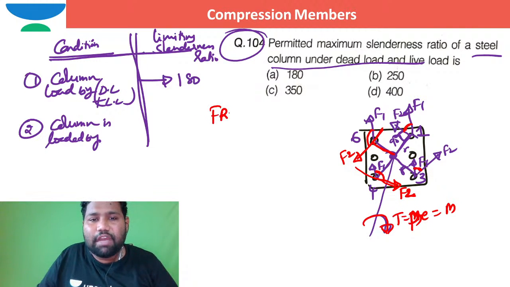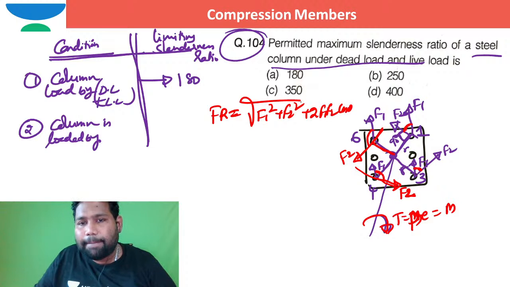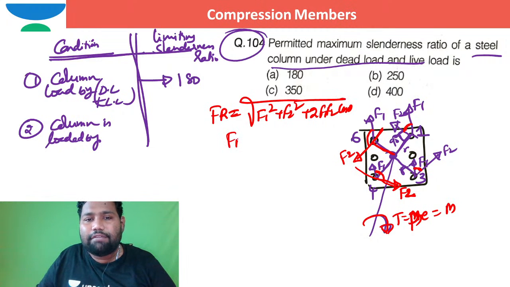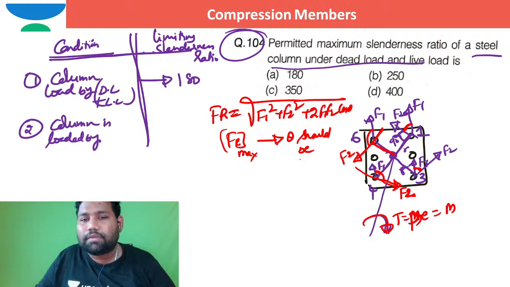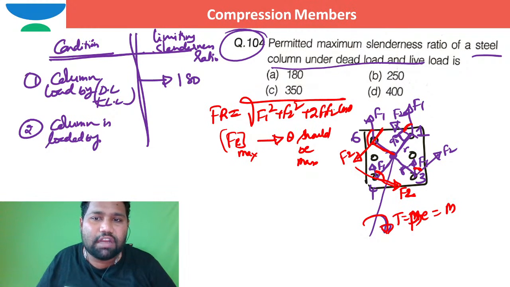As the angle between F1 and F2 is less, if you know the resultant force, it is square root of F1 square plus F2 square plus 2 F1 F2 cos theta. To get Fr as the maximum resultant stress, theta should be minimum. Then only I will get the resultant stress as maximum, because Fr is a function of cos theta.